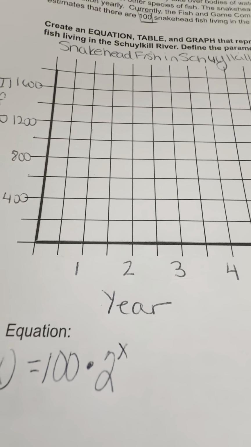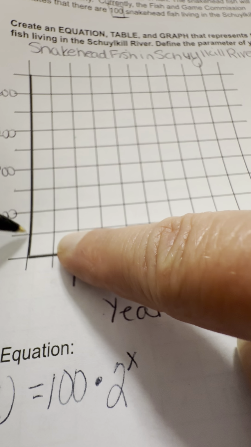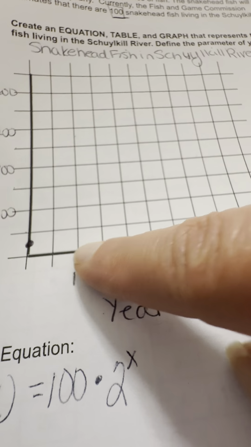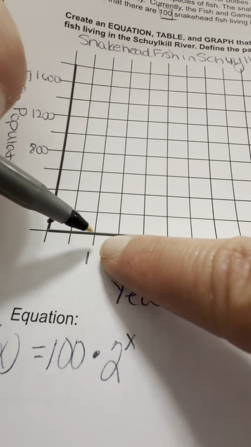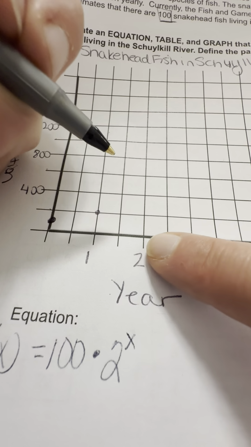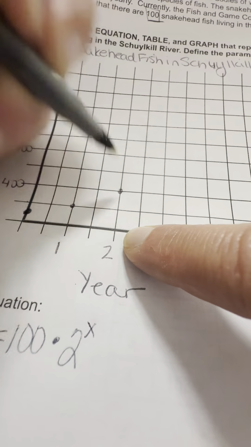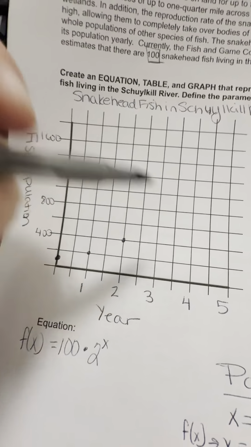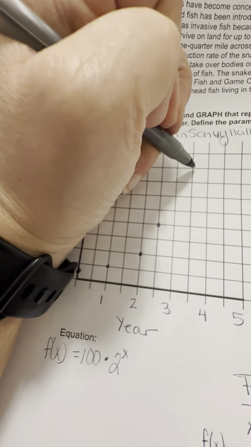And then I'm just going to do my plotting. So we're going to go ahead with, this is 200 right here. So halfway up would be 100. And that's at year 0. And then we're just going to go ahead and graph the rest of our points. So 1 year, it's 200. So we'll start right here. And then we're going to go with year 2, which is 400. And let's see if you can see this. So as you can see, I'm going to just pull this up a little bit further up so you can see. At year 3, we are up to 800. By year 4, we're at 1600, and then we're going to be off this graph.